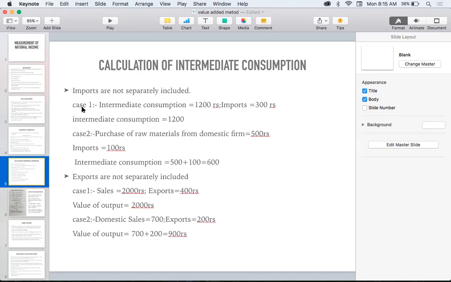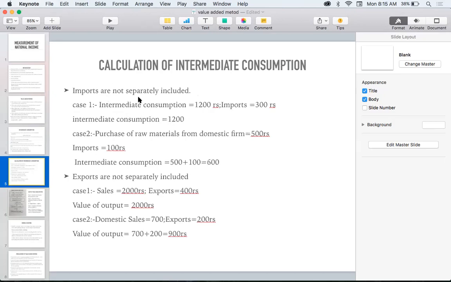In the first case, intermediate consumption equals 1,200 rupees, but the import is equal to 300 rupees. Here, what will be the intermediate consumption? The intermediate consumption is 1,200, because the imports are already included in the intermediate consumption. So we will not add this. We will say that intermediate consumption is equal to 1,200.